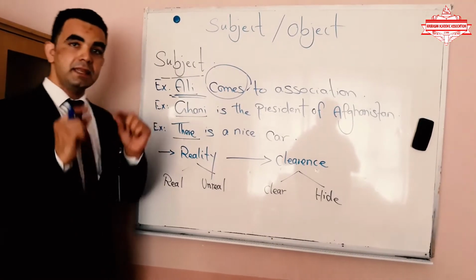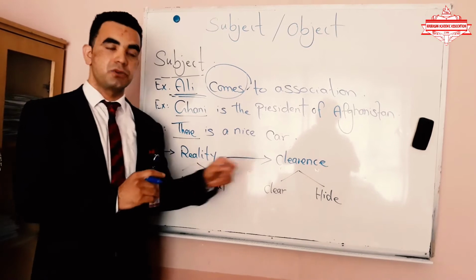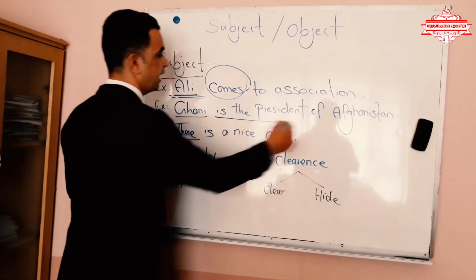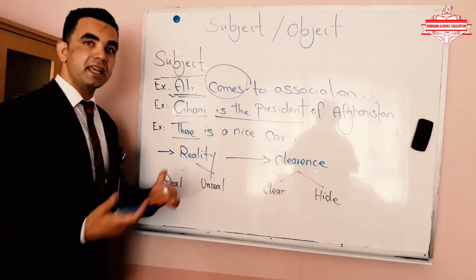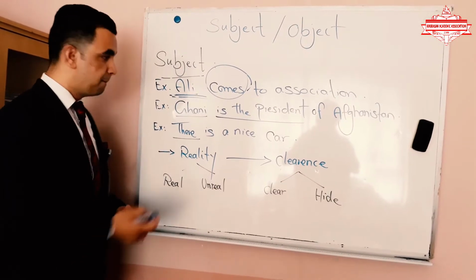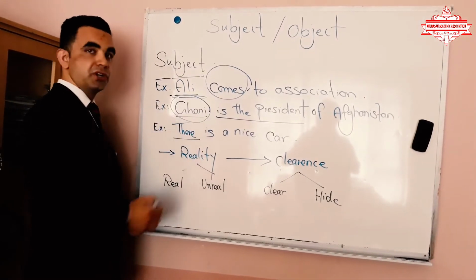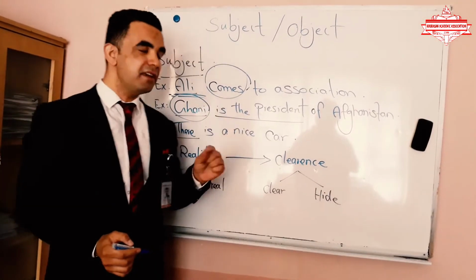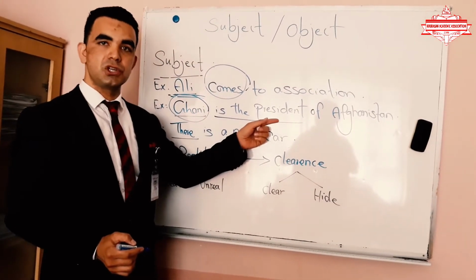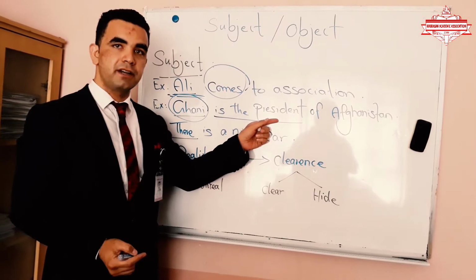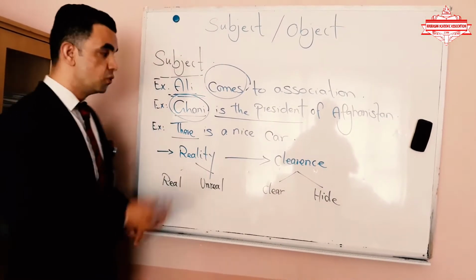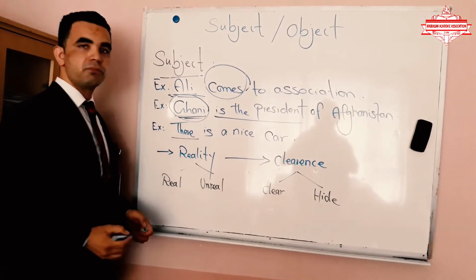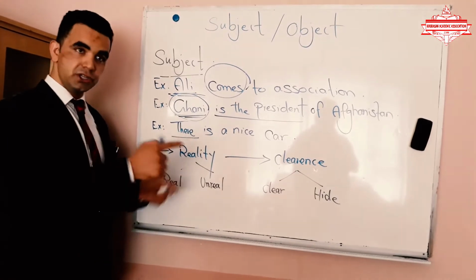Second, we have said the person or the thing that we talk about. Have a look. Here we don't have any action. Nothing is being done here. But we're talking about a person. Who is that person? Who is the president of Afghanistan? It means it is related to whom? It is related to President Ghani. It means the person that we talk about.